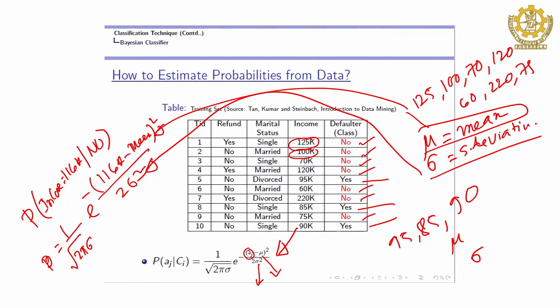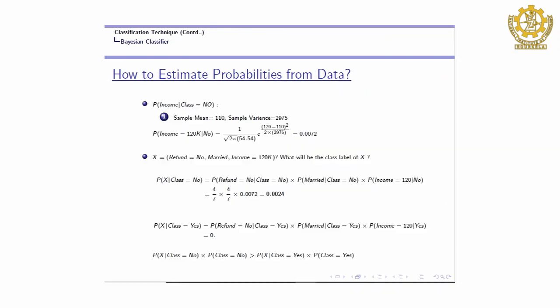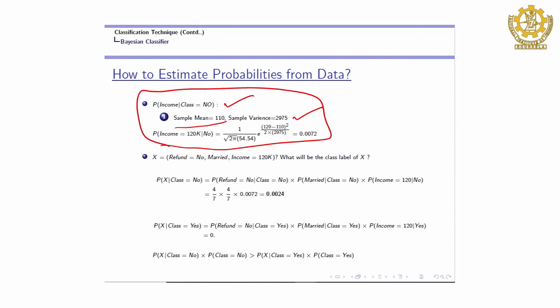Similarly, you do it for the other class, that is, for the class yes. One more slide to explain the same thing: how to compute the probability of income given class no. You compute the sample mean, which is 110, and the sample variance, and then you compute this value and you will get it.